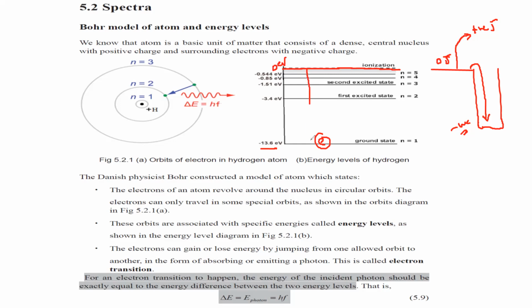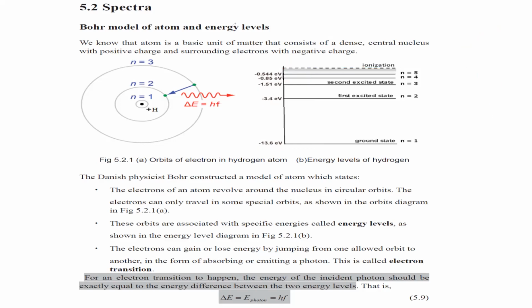When the electron is below this level, we call that a potential well or energy well. That's why negative energy is shown. Negative energy is just giving an idea that it is inside the well. So at the surface of an atom, it has zero energy, but when it is inside the atom, it will have a negative energy, and these values are given.